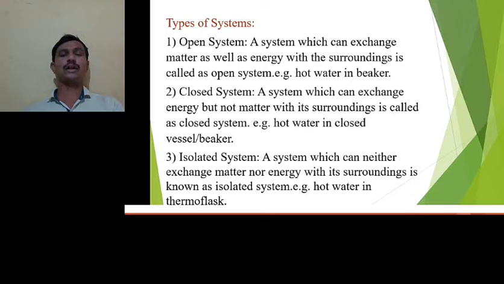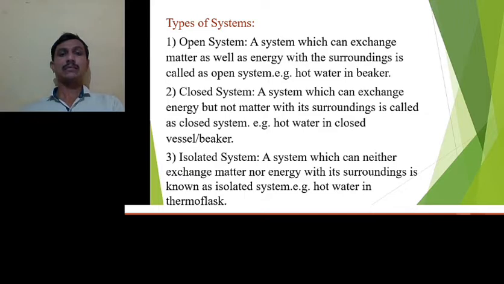We have to see another basic concept, that is the types of system. First type of system is the open system. A system which can exchange matter as well as energy with the surroundings is known as an open system.